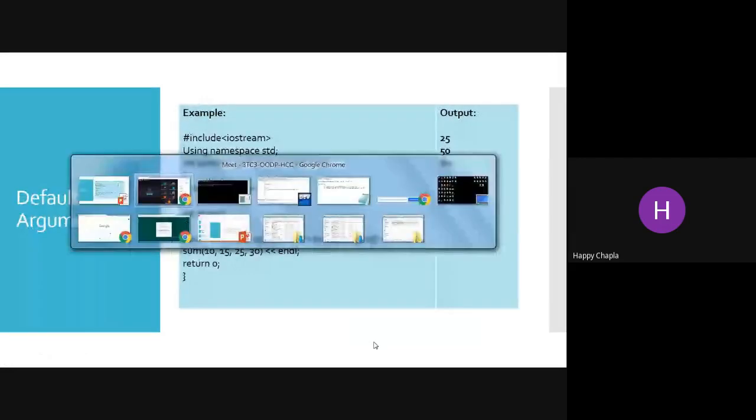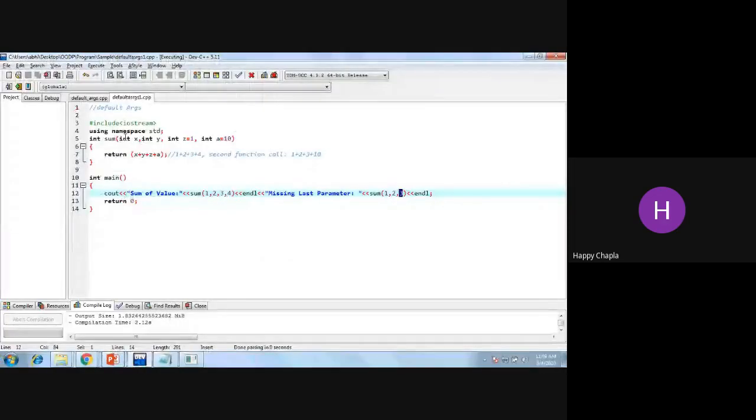Okay, so if we want to pass something like, you can say float, 1.7.